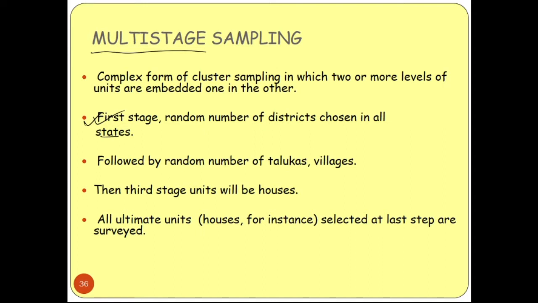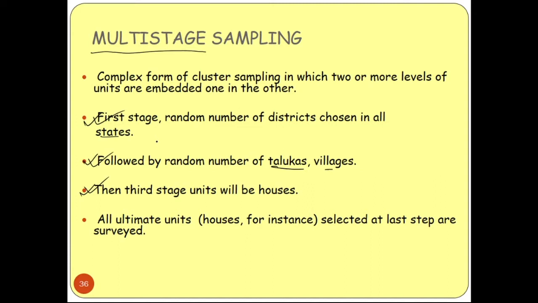Suppose we get a project where we have to sample the states. So at first we will sample the districts of states. We will take a random number of districts chosen from all states, followed by which we should choose some taluks or villages. Under a district some villages can be there, some taluks can be there, so we can choose those. And thirdly we will select some houses.